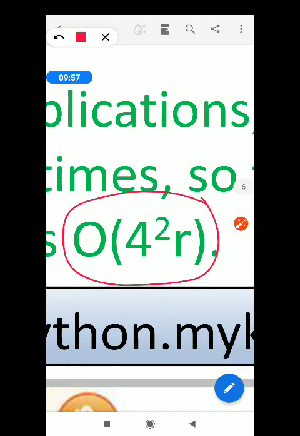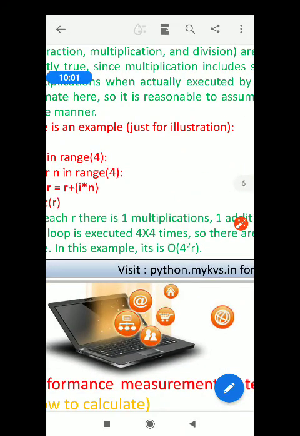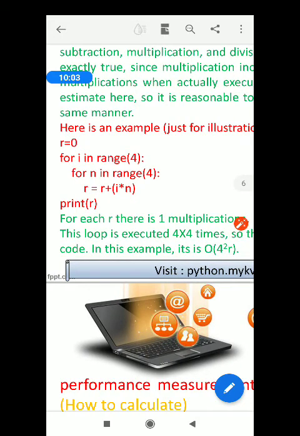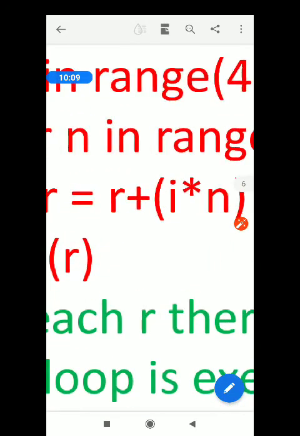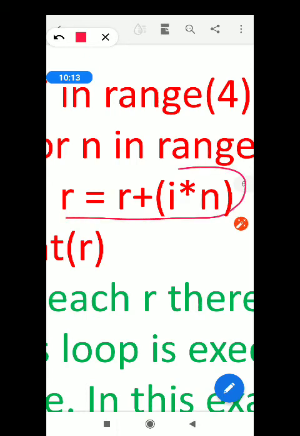Again, I am repeating how we have computed this. See here, there is one addition, one multiplication, and one assignment. Please see this programming statement. Here we see there is one addition, one multiplication, and one assignment. So 3 operations are there, for each and every r.